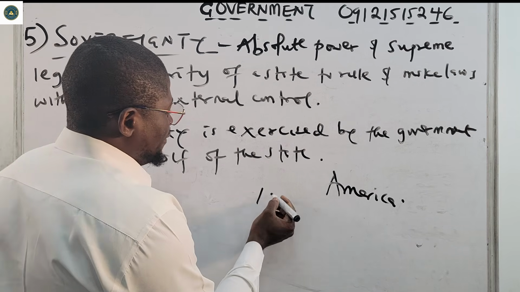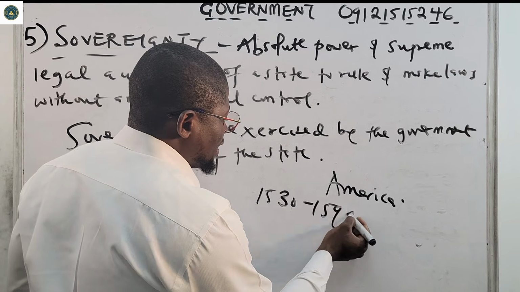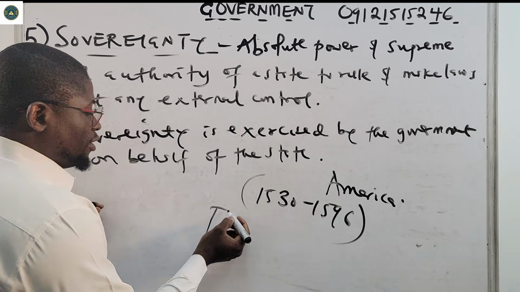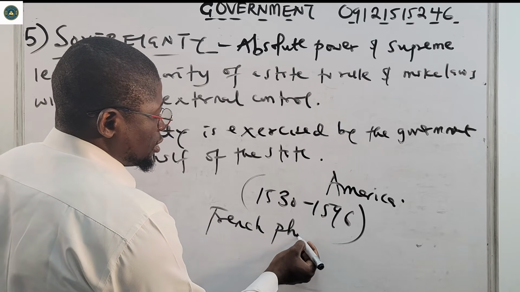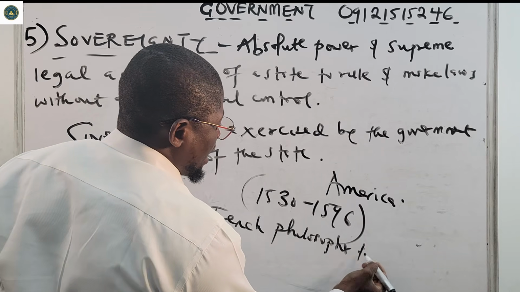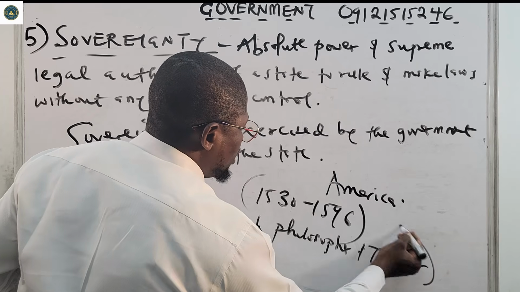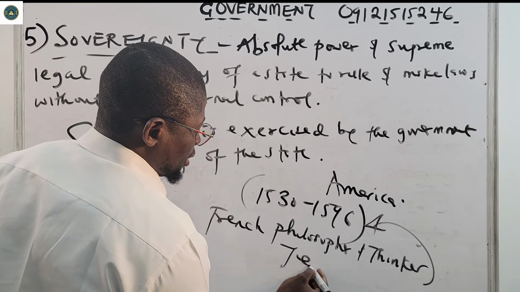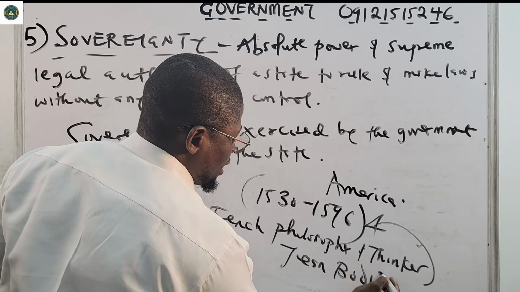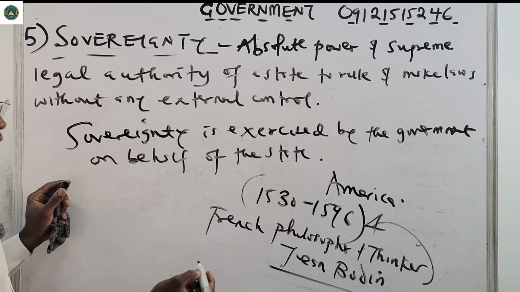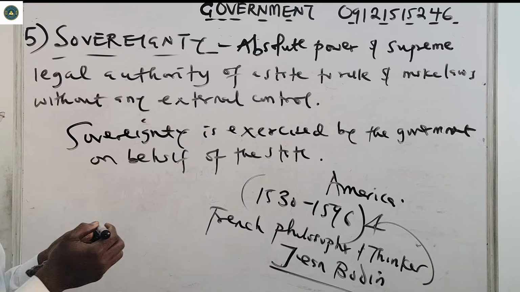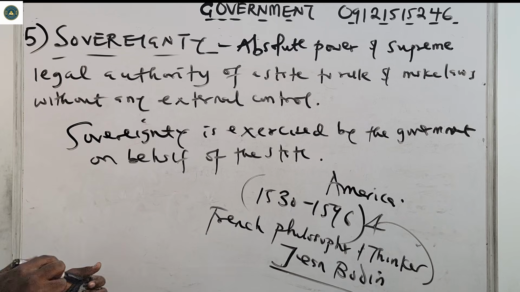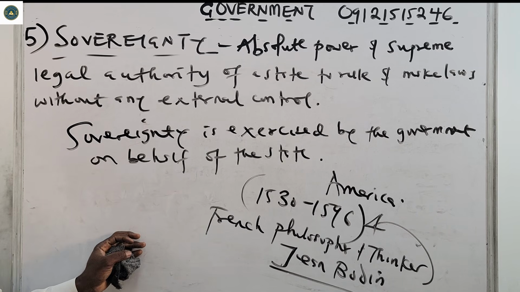Also, the theory of sovereignty is associated with a French philosopher and thinker who lived from the year 1530 to 1596, known as Jean Bodin. Jean, this is J-E-A-N, Jean Bodin. So that is what the theory is associated with: the French philosopher and thinker known as Jean Bodin.